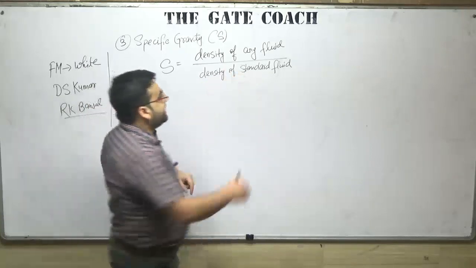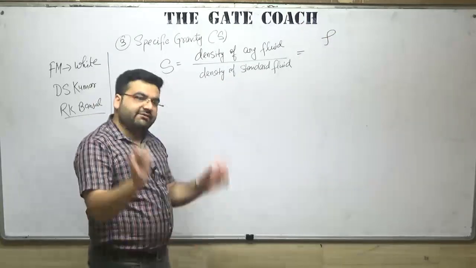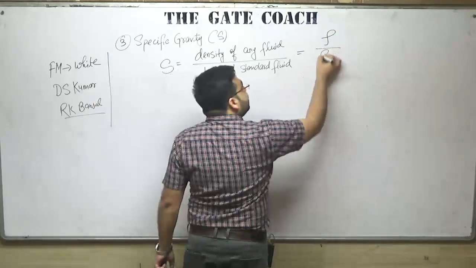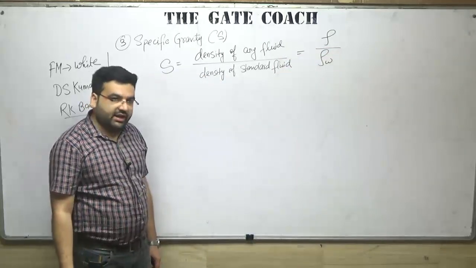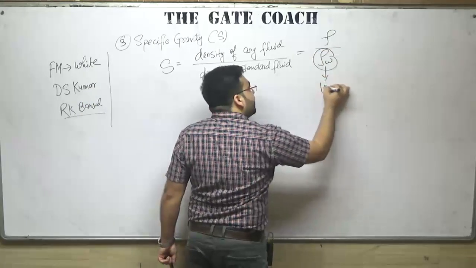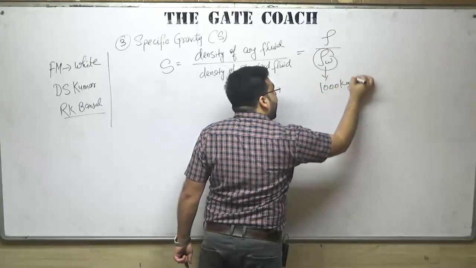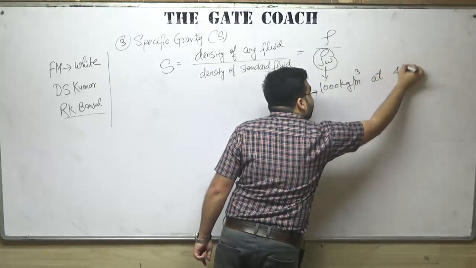So can I write it like this: the density of any fluid divided by the density of water, right? And what is the density of water? The density of water is 1000 kilograms per meter cube at 4 degrees Celsius.